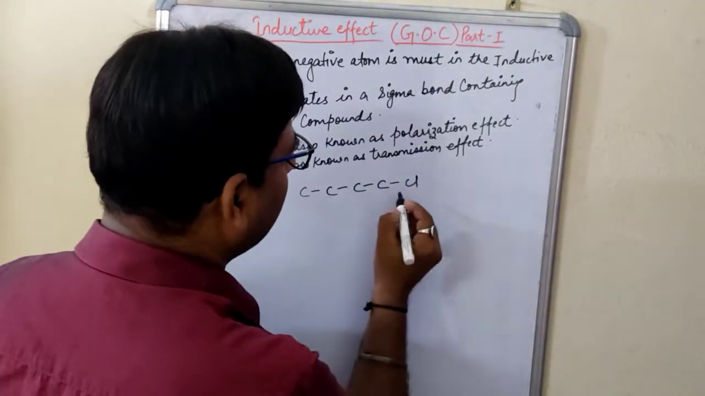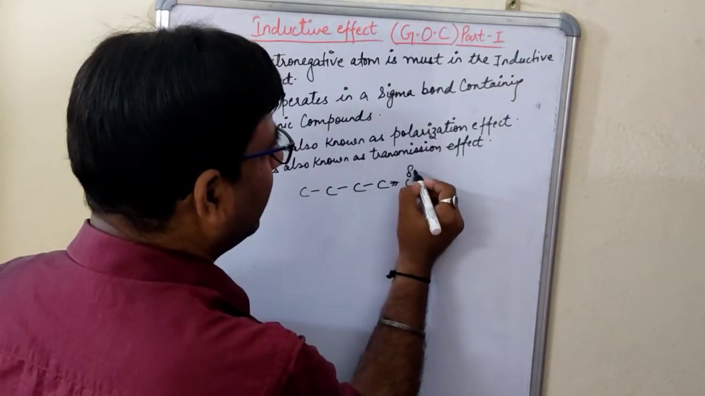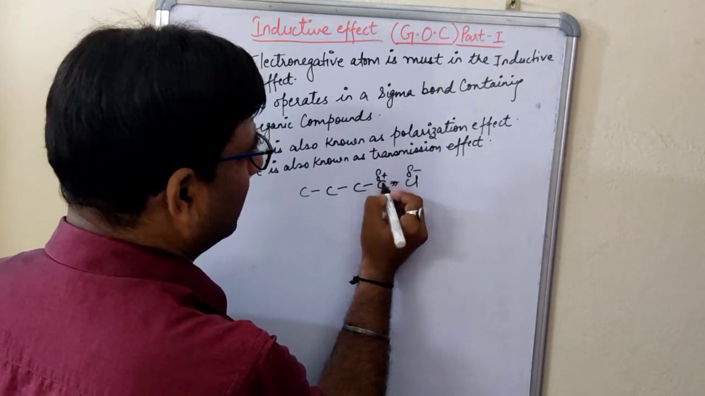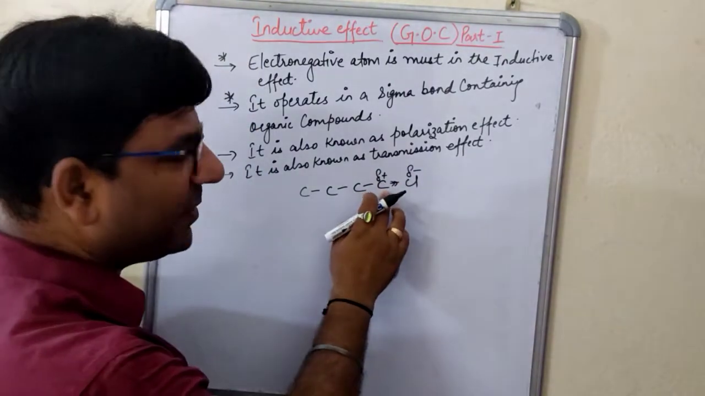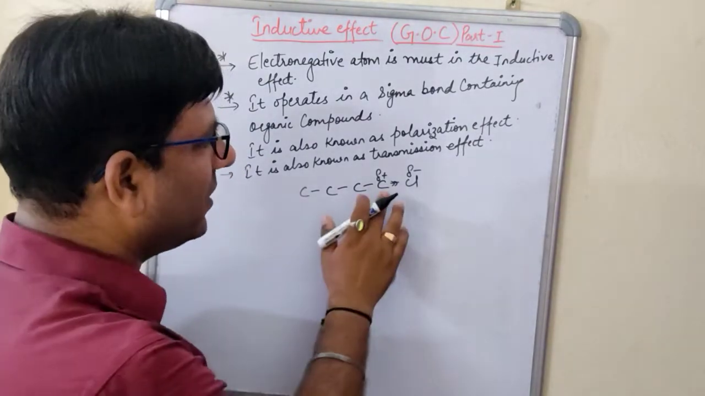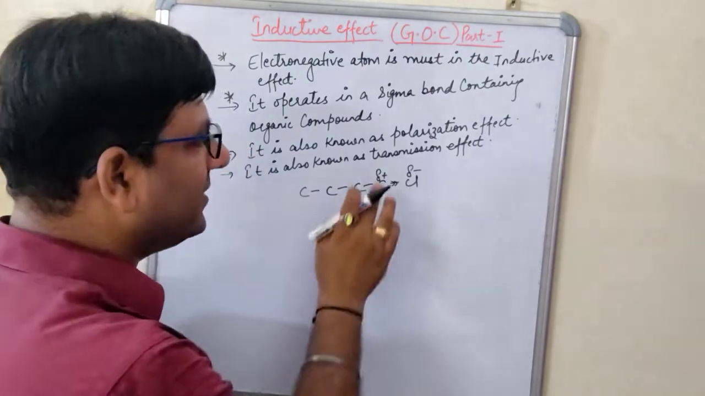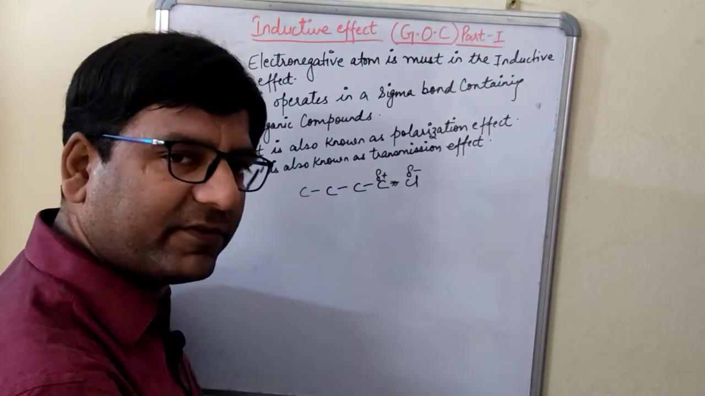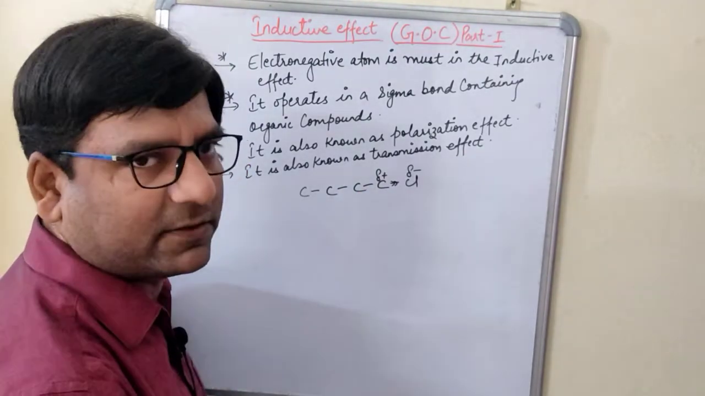Now this is more electronegative. What will happen? It will pull the electron. It will get delta negative, and this will get delta positive. Now this has become delta positive. You know that the carbon is a neutral atom. It wants to be in the neutral state only. It doesn't want to have a positive charge or a negative charge. If it is having a positive or negative charge, that is unstable and it needs to be stabilized.